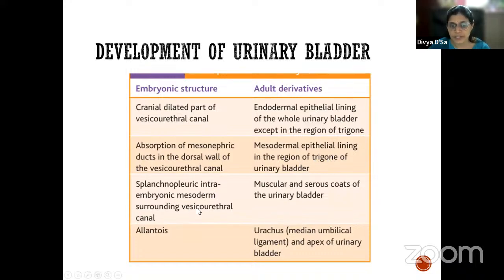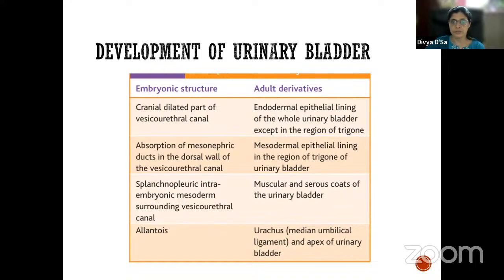And this splanchnopleuric intraembryonic mesoderm, which will be around that vesico-ureteric canal. So where was this splanchnopleuric intraembryonic mesoderm? We had that lateral plate. So around that portion, we had this splanchnopleuric mesoderm. That is the portion which forms the muscular and the serous coats of the urinary bladder. And allantois forms the urachus and the apex of the urinary bladder.